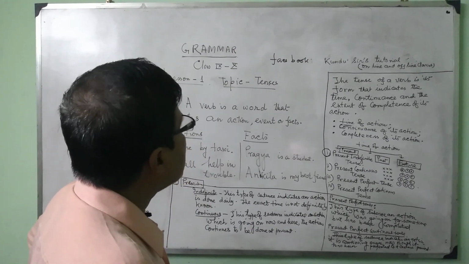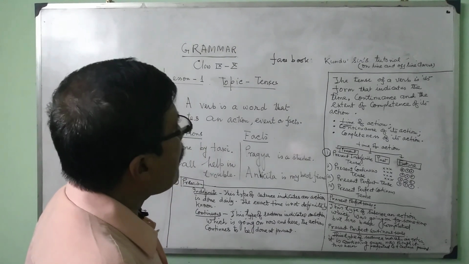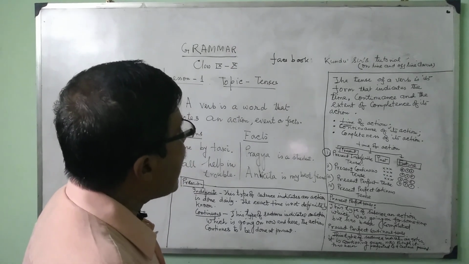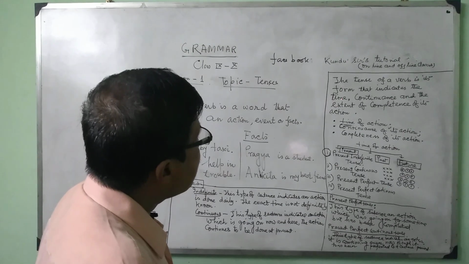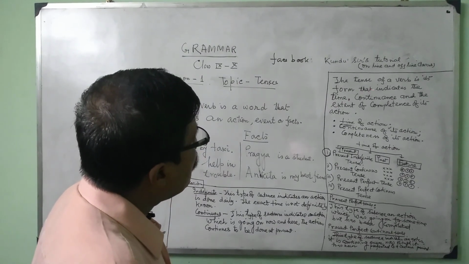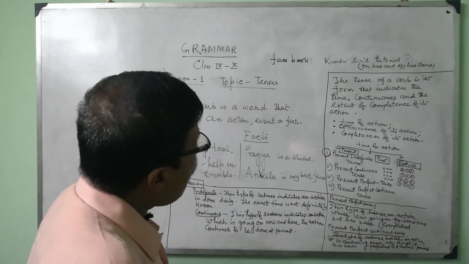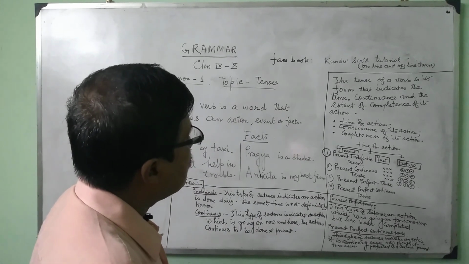Once again, I am explaining: the tense of a verb is its form that indicates the time or continuance or the extent of the completeness of the action.